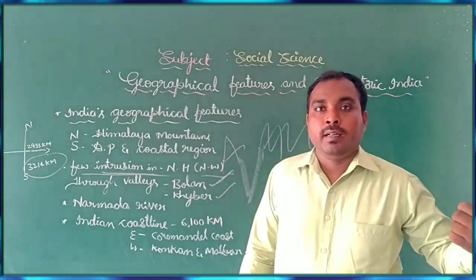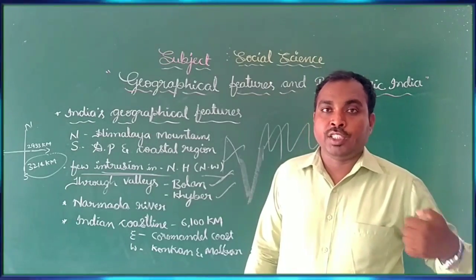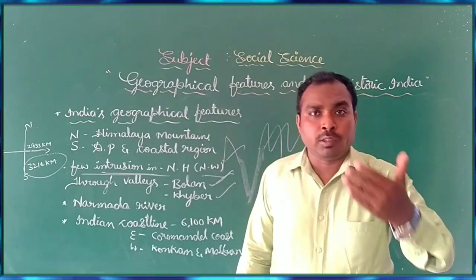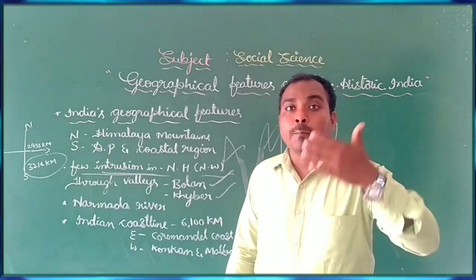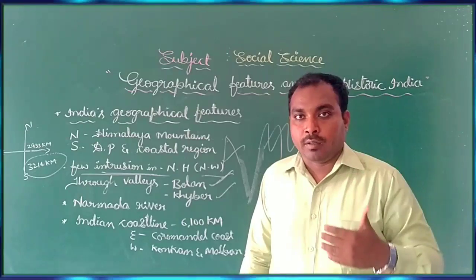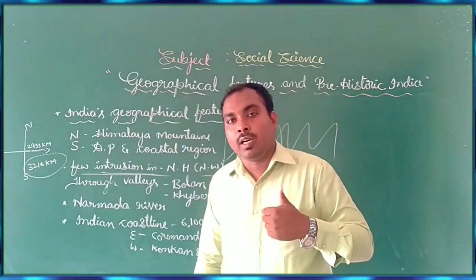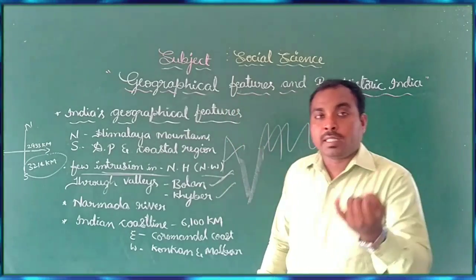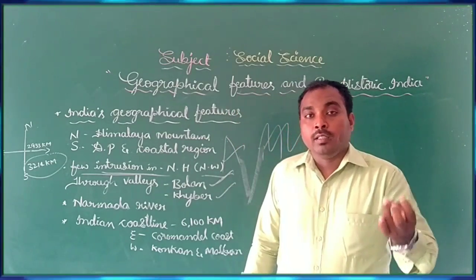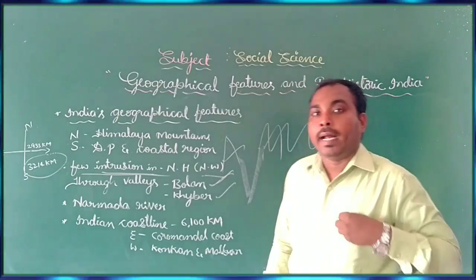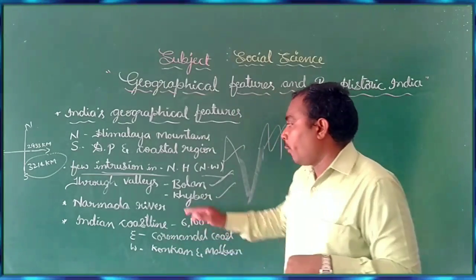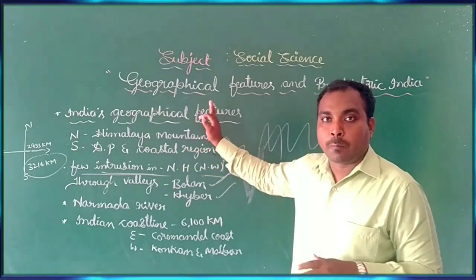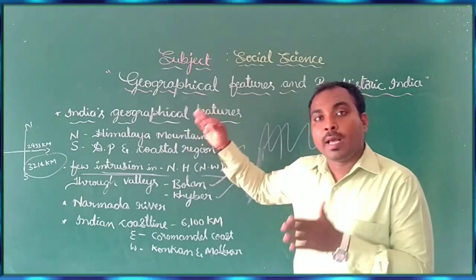In ancient India, for example, Muhammad Ghazni and Muhammad Ghori came. When you learn about the Arab invasion in the 7th standard, those invaders like Muhammad Ghazni and Muhammad Ghori entered India by using the valleys, because they could not attack through the north, where there are the Himalayan mountains.